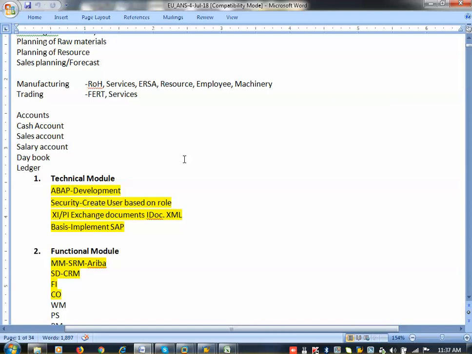When you come to a manufacturing company, if I go to Toyota Motors or TVS Motors, here the first department will be the administration department.